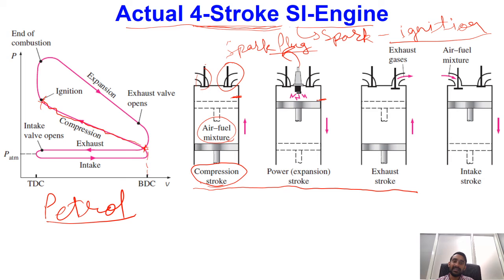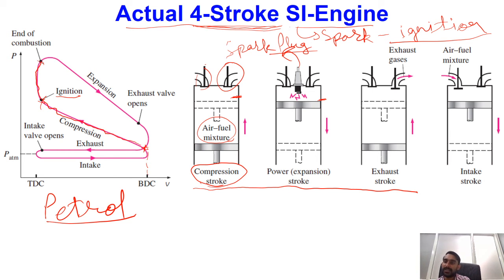Because of this combustion process, there will be a release of a significant amount of heat, which will lead to an increase in temperature and pressure of the gases. So that is what we have depicted over here. From this point, ignition is starting, and because of the ignition there is a sudden increase of pressure.